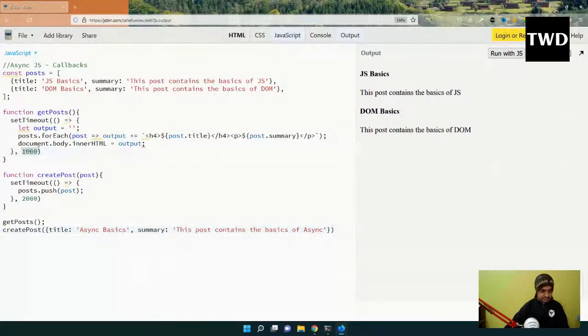One thing to keep in mind, this is running after 1 second, this is running after 2 seconds. Okay, so run with JS, 1 second, 2 second. This never came. Although I am post dot pushing, this never came. This never came because the get post was run, and it already painted the DOM.